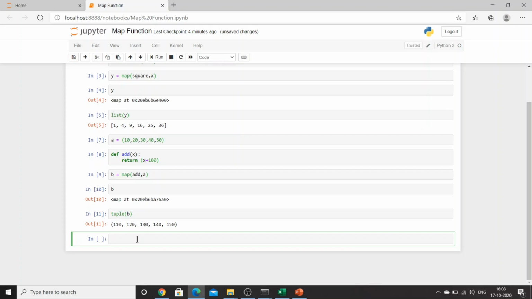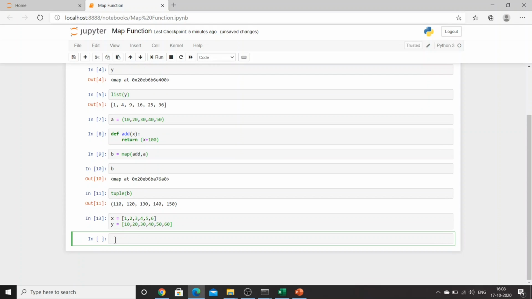At this time, if you really think, can we provide only one argument? This question must be there in your mind. No, we can provide multiple arguments as well. So let's create x as 1, 2, 3, 4, 5, 6 and y as 10, 20, 30, 40, 50 and 60.